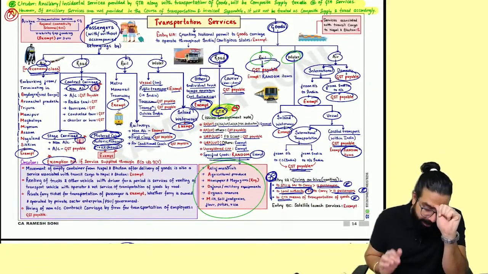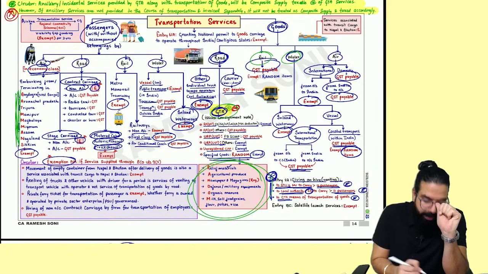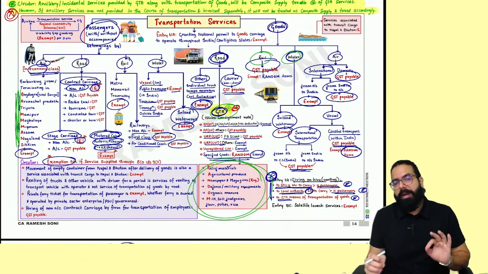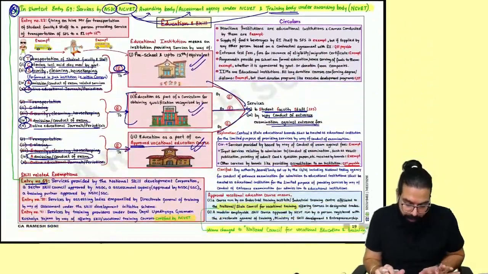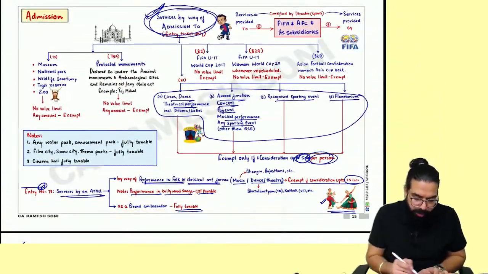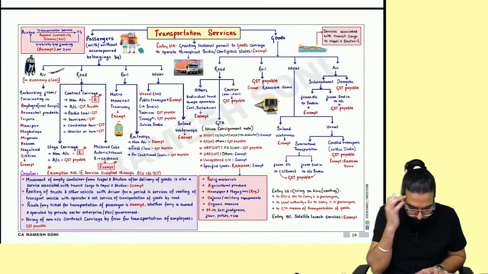Other than that, I believe you might get one small point on this, so please be very careful about it. Other than that, remember transportation by air, going to Bhutan and coming from Bhutan, both are exempt. Done. Nothing other than that. In the next chart, if you go ahead and see transportation, I've told you here. Okay, in transportation, one small point.